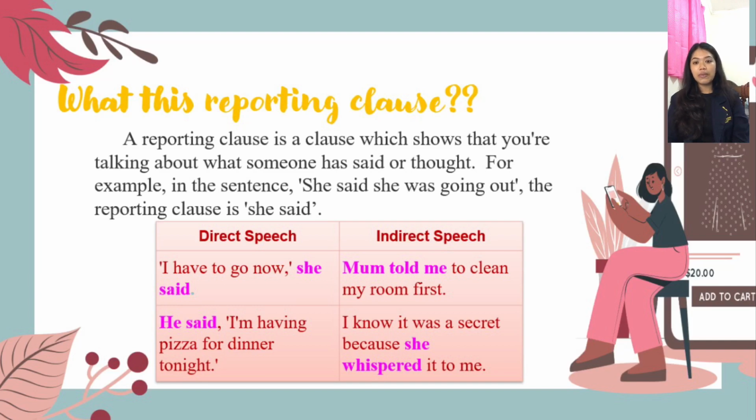For the example here, direct speech: I have to go now, she said. Indirect speech: mom told me to clean my room first. The reporting clause in the first is she said, and in the indirect one the reporting clause is mom told me. Another one: he said, I'm having pizza for dinner tonight. And: I knew it was a secret because she whispered it to me. He said is a reporting clause, and she whispered is a reporting clause too.